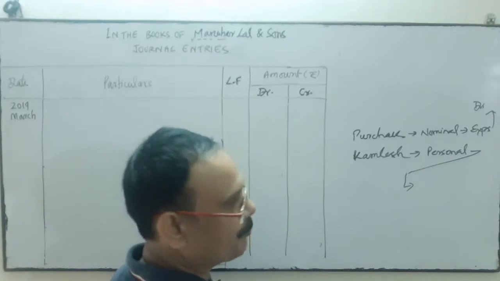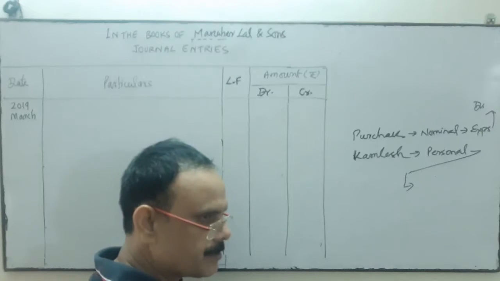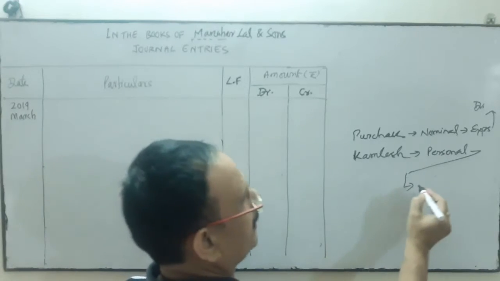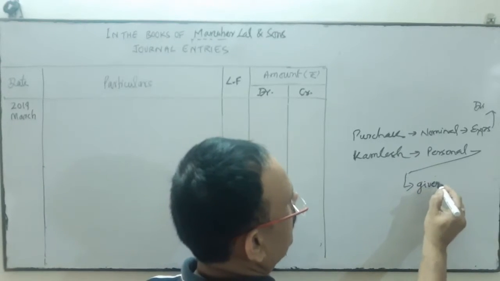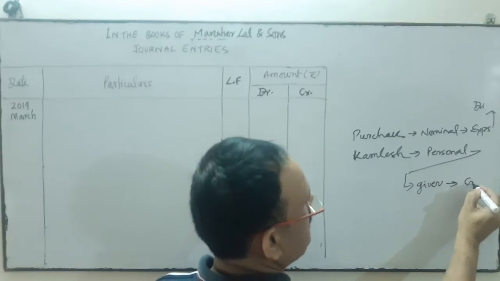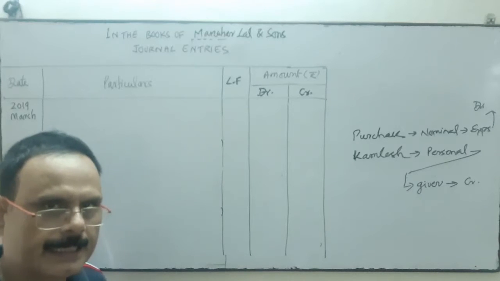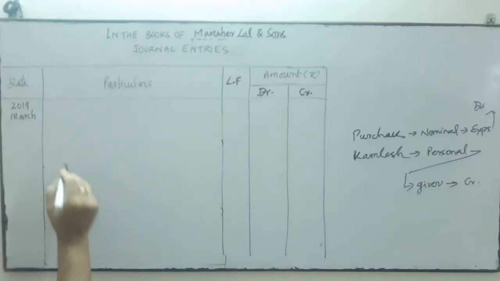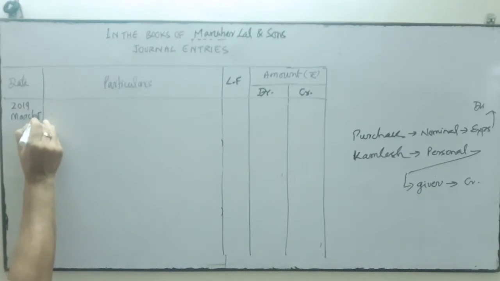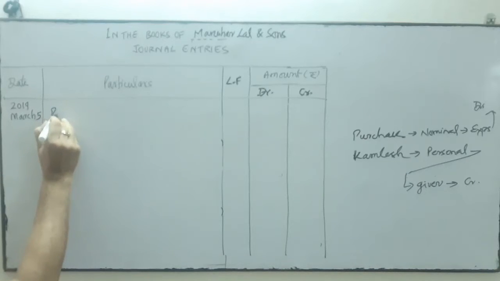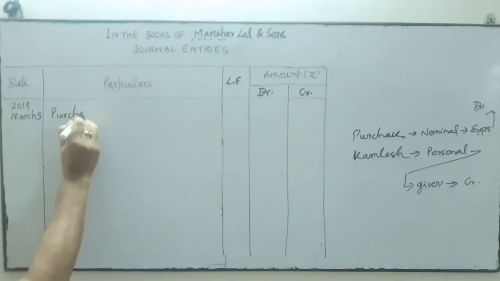We purchased the goods from Kamlesh, so Kamlesh is the giver, and that's why his account will be credited. Debit the receiver and credit the giver. So we'll write the date first: 5th March. The transaction is purchase account debit.